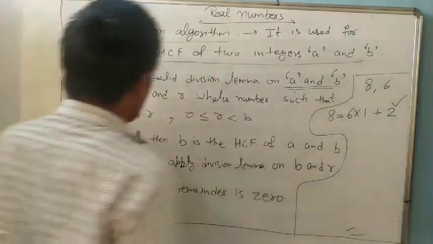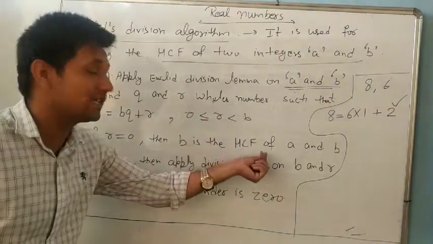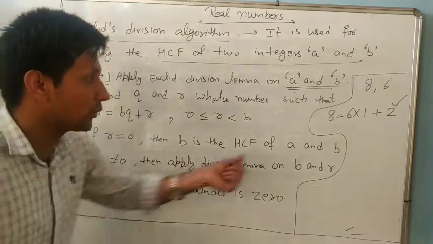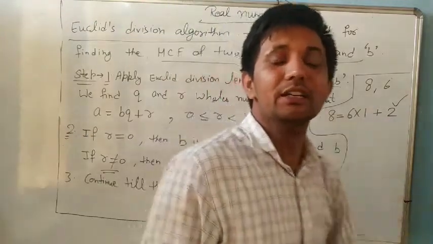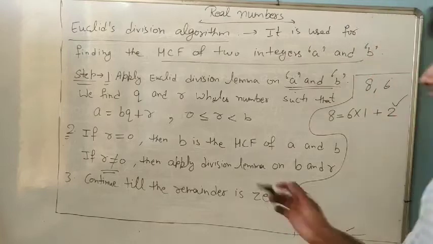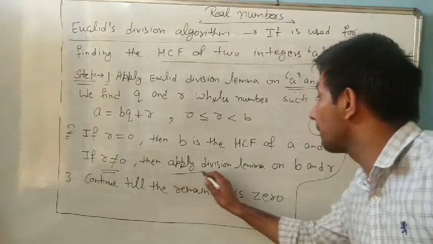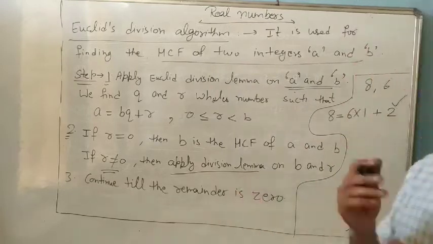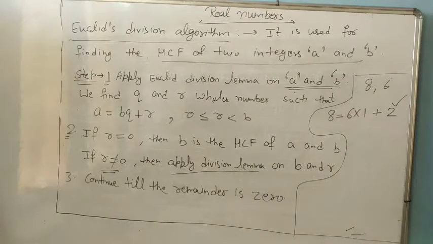If R is 0, then B is HCF. But if R is not equal to 0, then again apply Euclid division lemma, now on which numbers?